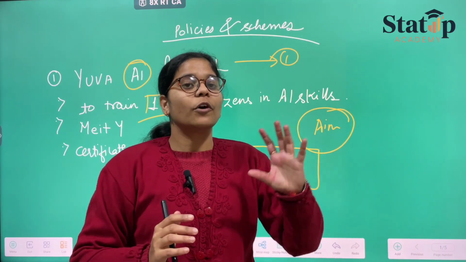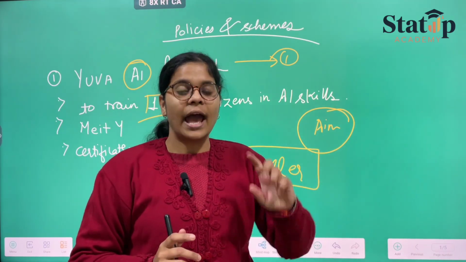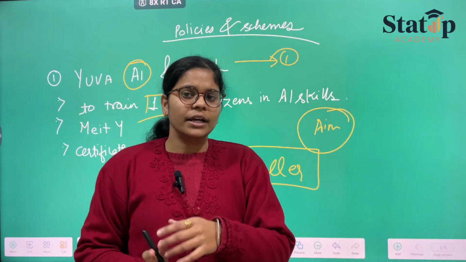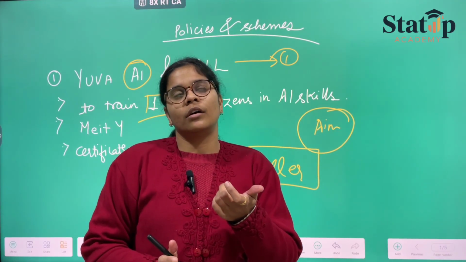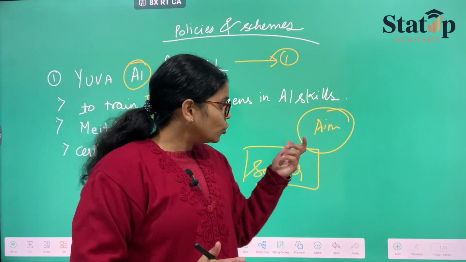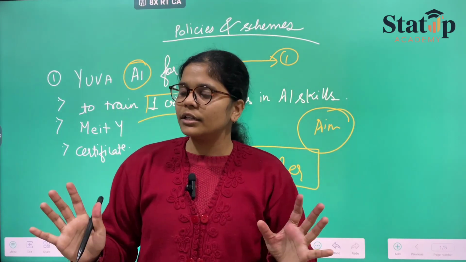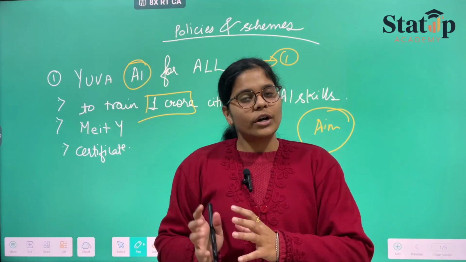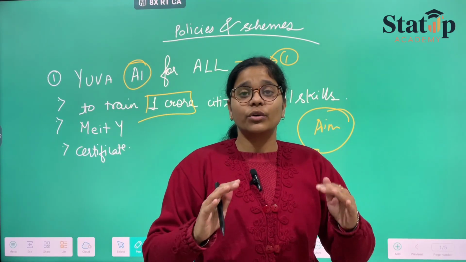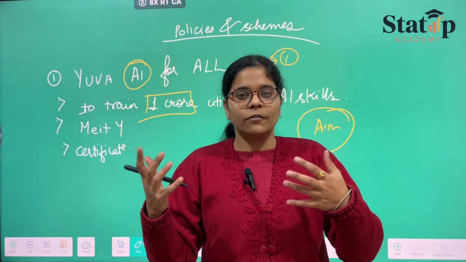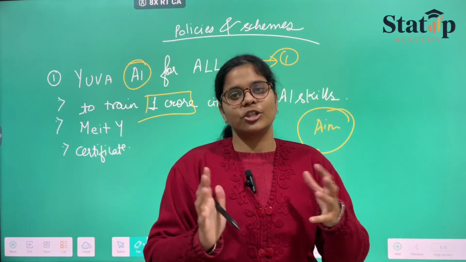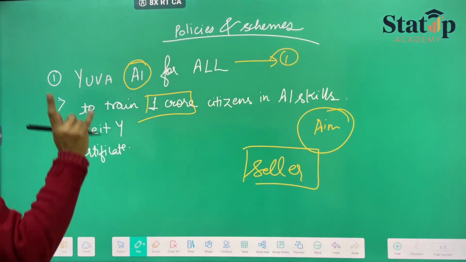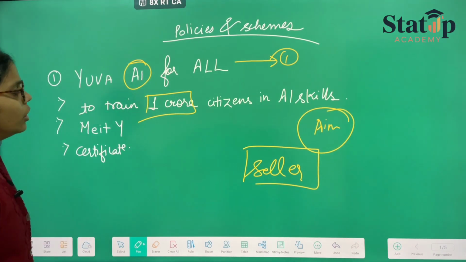You should know from where you can get your items collected, how to deliver, and which specific parts your customers are coming from. All those things will be done by none other than AI. So the government wants you to deal with AI so that you can improve your features, your working, your occupation, and everything of that sort. This was the basic aim of Yuva AI for All.